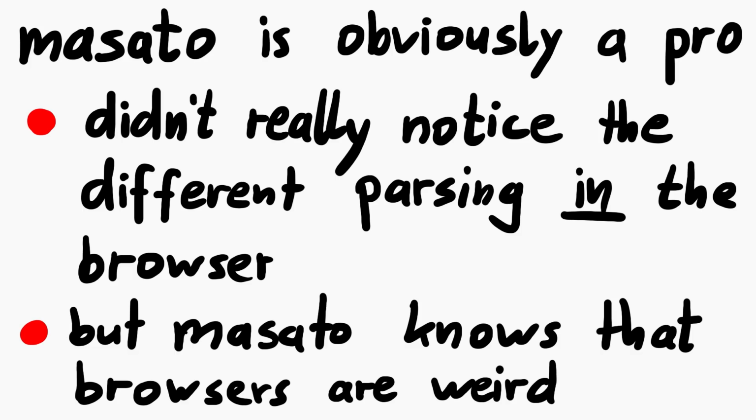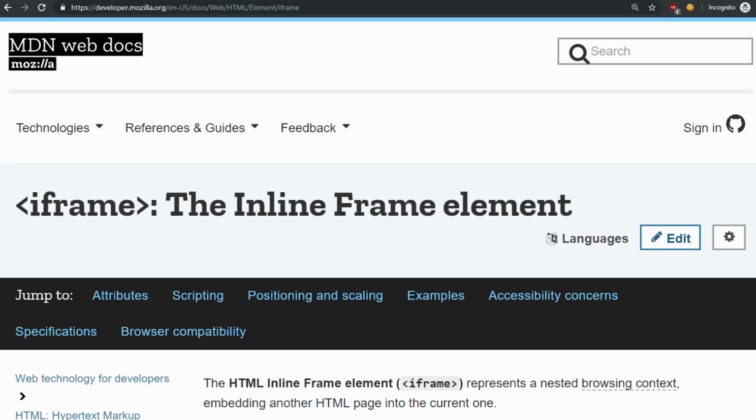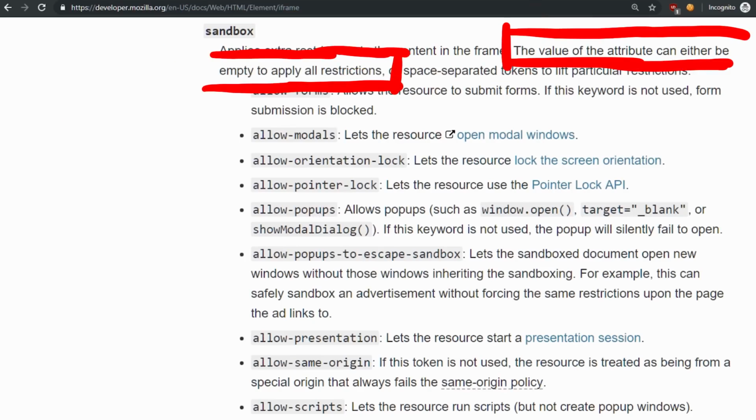So Masato has seen the browser and HTML parsers doing weird stuff all the time, and he told me that there were two behaviors that he has observed that ultimately led him to the discovery of the XSS. The first observation had to do with iframes. He said that a few years ago he was testing and playing around with iframe sandboxing and the HTML NoScript tag. The sandbox applies extra restrictions to the content in the iframe. The value of the attribute can be empty to apply all restrictions.